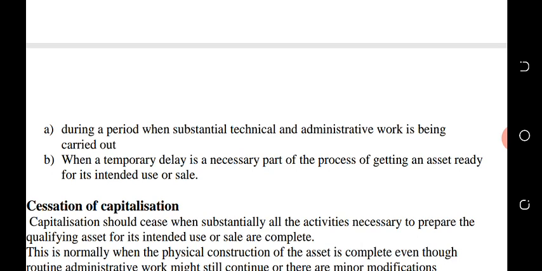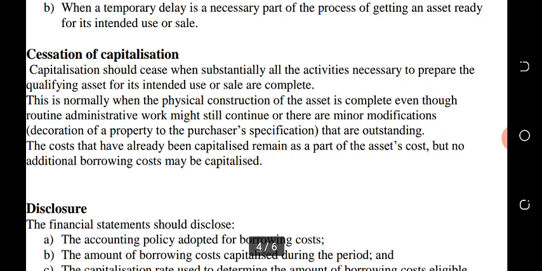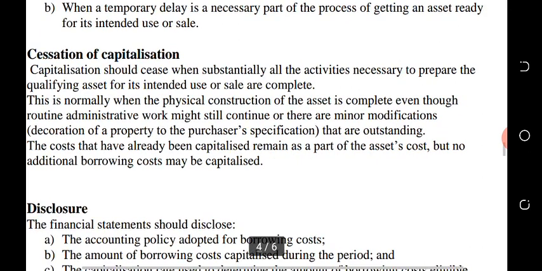After you mold the blocks for the building, there will also be a normal delay before there will be roofing. So such delay should not suspend capitalization of borrowing costs, because that delay is a necessary part of that construction, so you don't suspend capitalization.